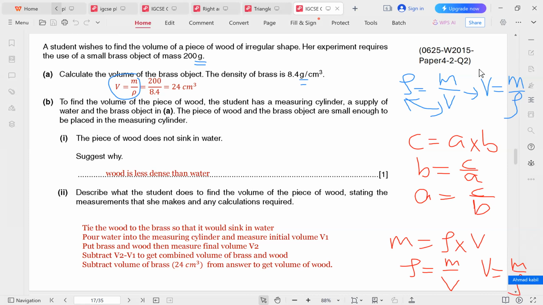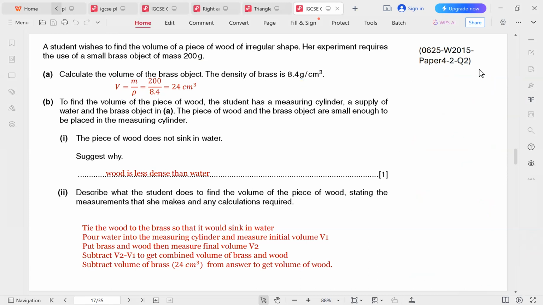You can write the same equation in any one of these three forms, as long as you write it correctly, so that you can get the variable that you need. So if we want the volume, this would be the best form of the equation to use. So volume is mass over density, and therefore the volume is 200 over 8.4, and we can get 24.